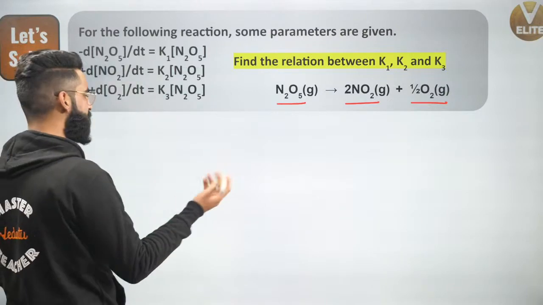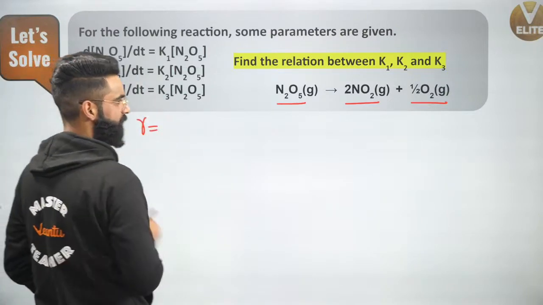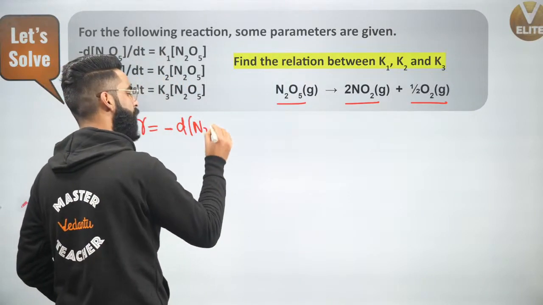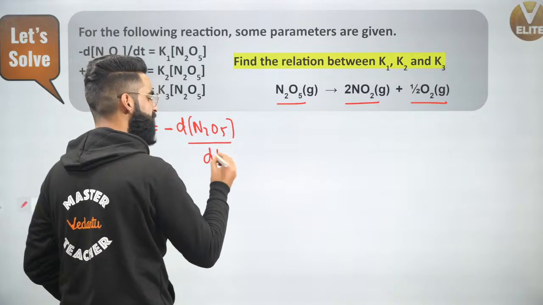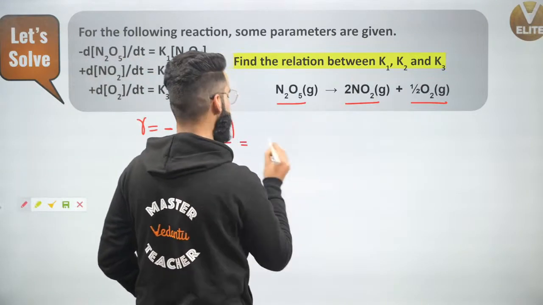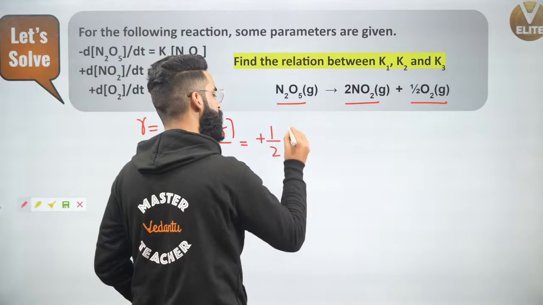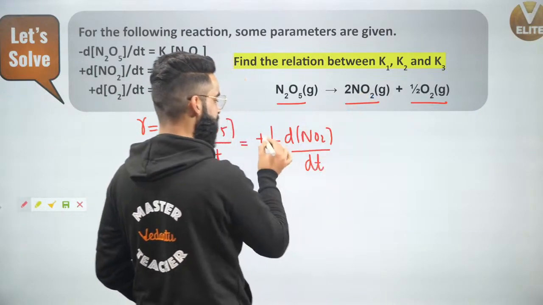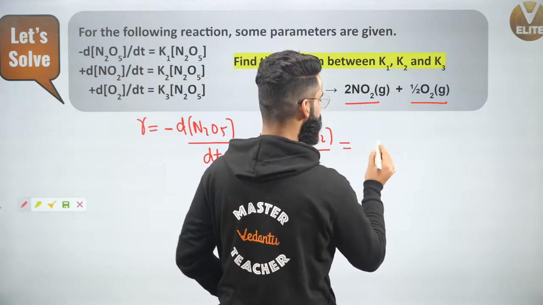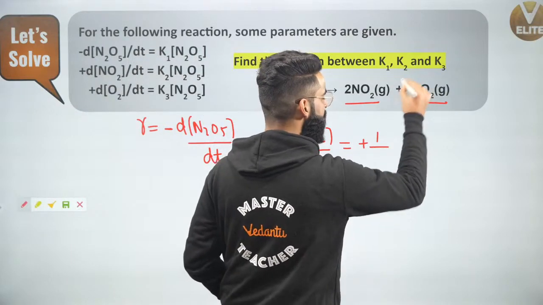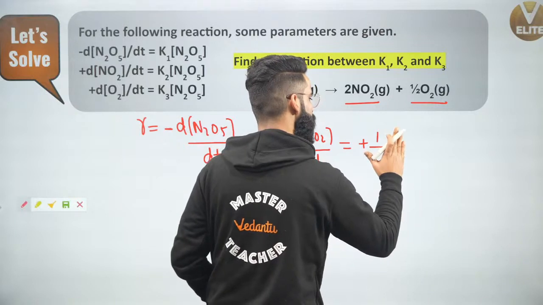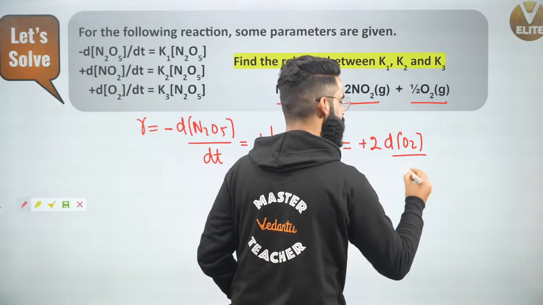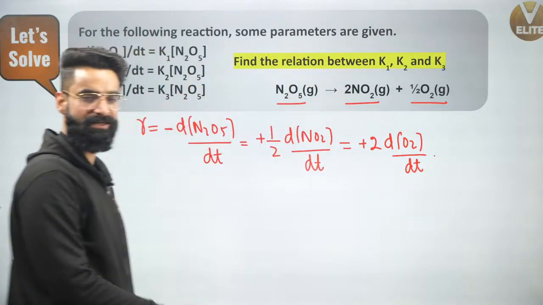Now, how will I be solving this? First of all, I can write the rate of reaction. In terms of N2O5, it's going to be minus d of N2O5 upon dt. In terms of NO2, it's going to be plus 1 upon 2 d of NO2 divided by dt, because this is the product, that's why I start with the positive side, which is plus 1 upon the stoichiometric coefficient, 1 by 2. That 2 goes up, so in terms of O2 it becomes 2 d of O2 upon dt.